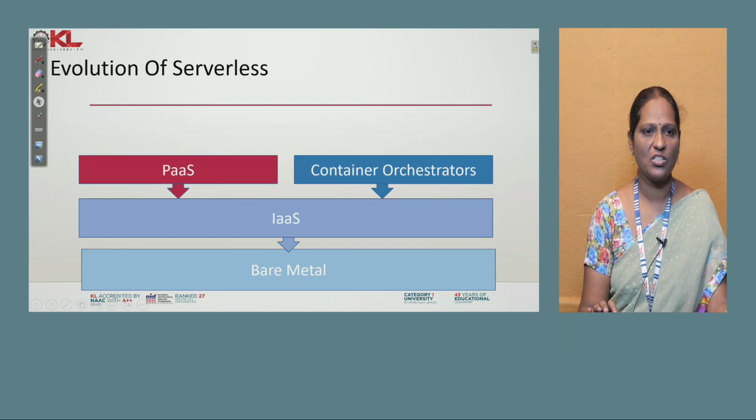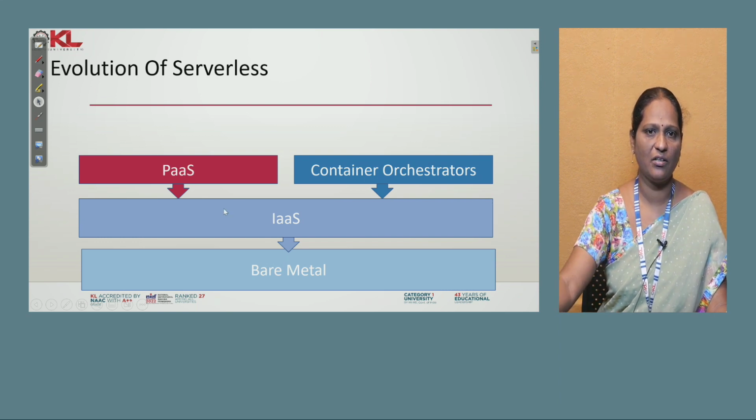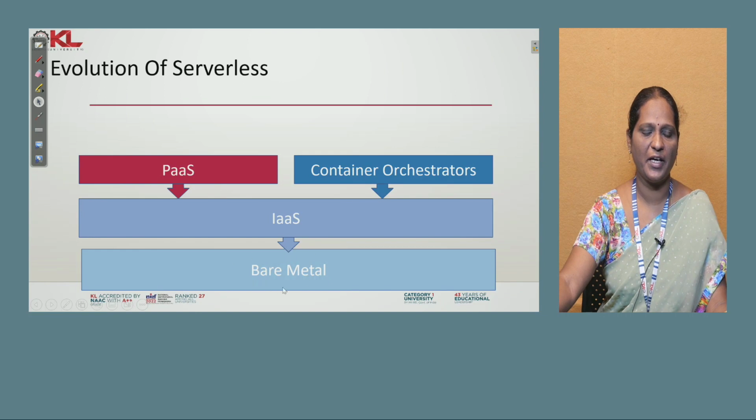Now the evolution of serverless. If you see the diagram, you can have different types of applications like software as a service, infrastructure as a service, platform as a service. Basically you have bare metal hardware, like VMware, which supports the underlying hardware to be accessed by PaaS and IaaS applications.